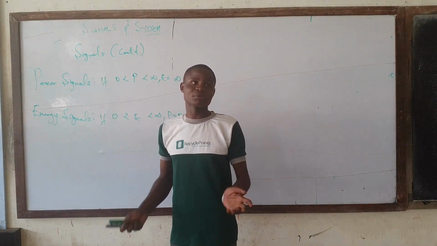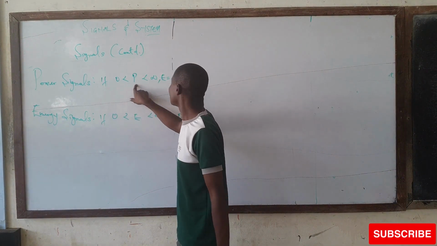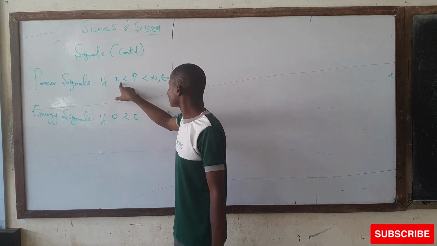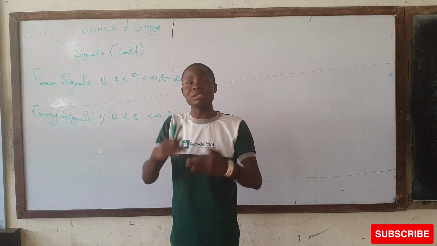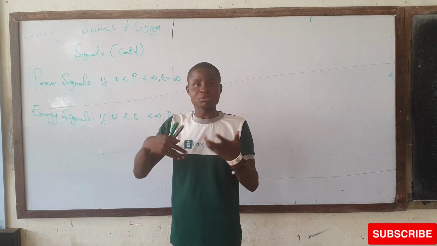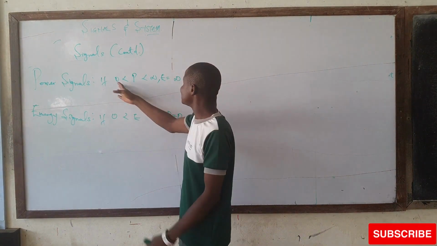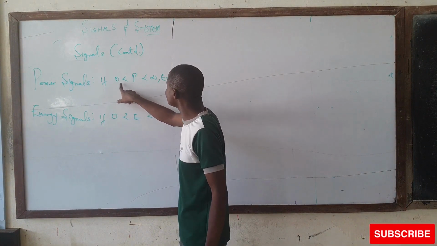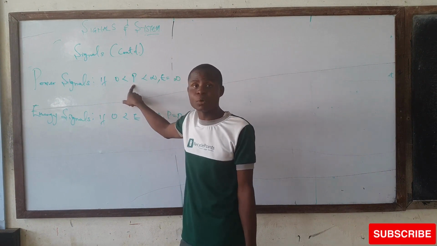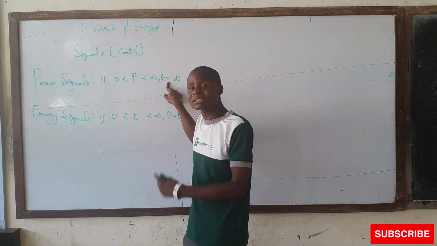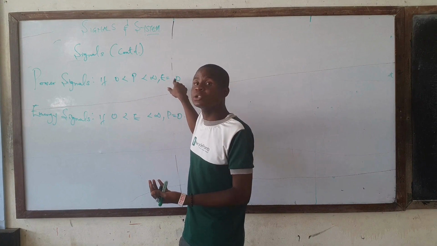In summary, because I don't want to go into details, we only have a power signal if, after squaring the function and integrating it within the period given, which might be T to 0 or sometimes T/2 to -T/2, and you take its limit to infinity, you get a value within this boundary, 0 < P < ∞, where P is the value of the power signal, and when you try to get the energy content of that signal,